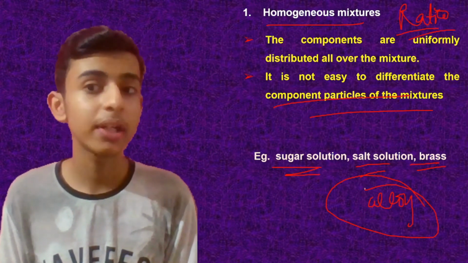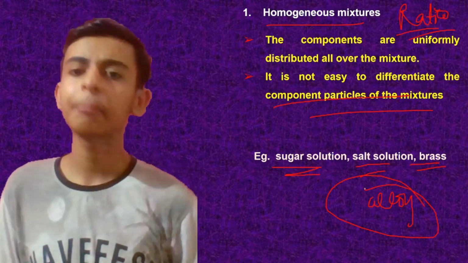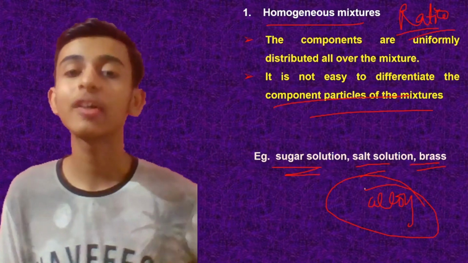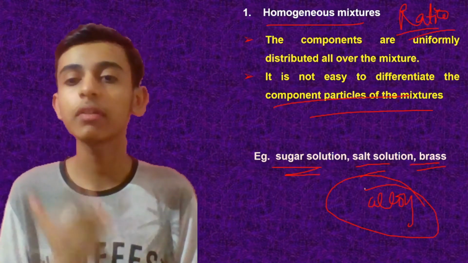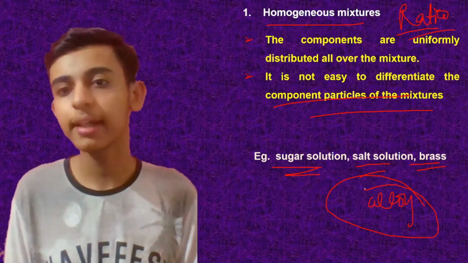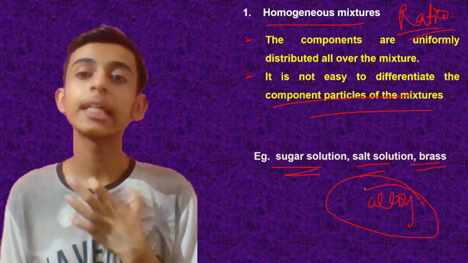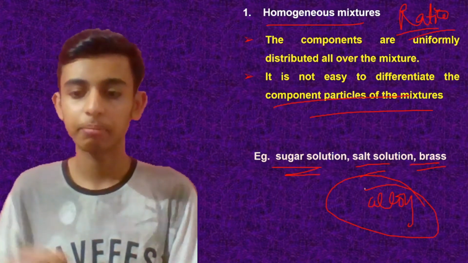Can you separate the particles? It's very difficult, not very easy, because now these particles of sugar have been embedded into the particles of water, or I would use the term solvent. Okay, so this is about homogeneous mixtures, which have the same phase and are distributed uniformly.